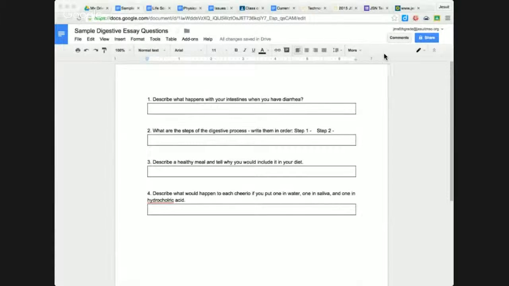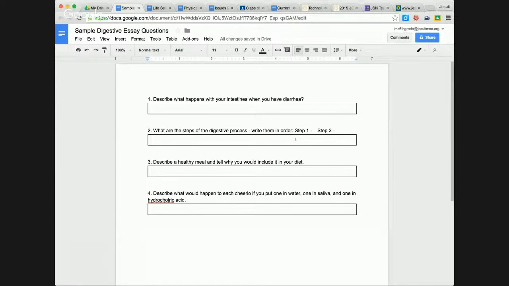Our first question that you see on here is: describe what happens with your intestines when you have diarrhea. This is one that we wrote our practice essay on, and the main idea with diarrhea is that your intestines are not pulling enough water out of the stool as it passes through your intestines. This can be caused by any number of things, but there's some sort of irritation in the intestines and not enough water is being pulled out, so that means that your stool becomes very watery.